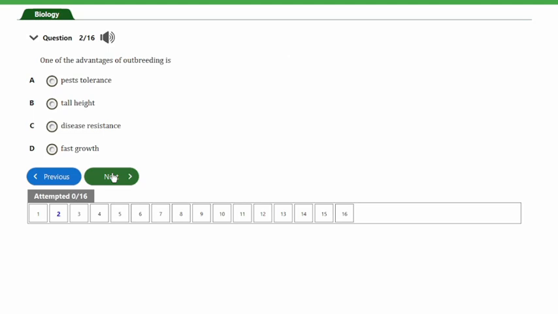It says, one of the advantages of outbreeding is A. Pest tolerance, B. Tall height, C. Disease resistance, D. Fast growth. So guys, when we talk about outbreeding, we're talking about crossbreeding of organisms. So guys, in this situation, the major reason why we would want to crossbreed our organism is to produce offsprings that are resistant to disease. So guys, in this case, option C is the correct answer to this question. So let's look at the next question, and that's question number 3.